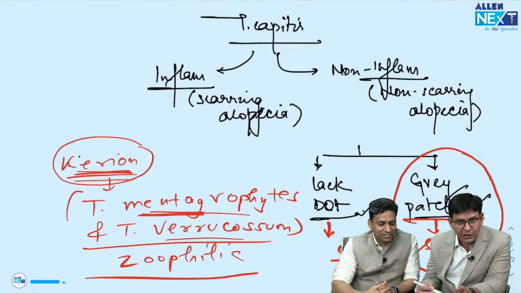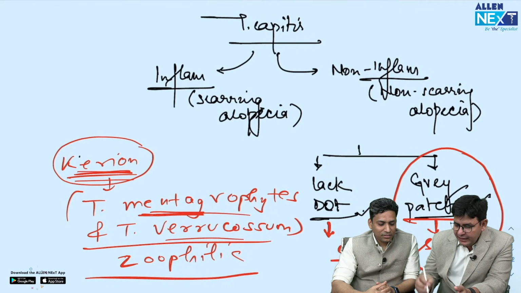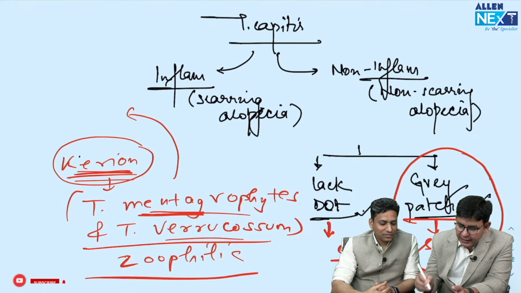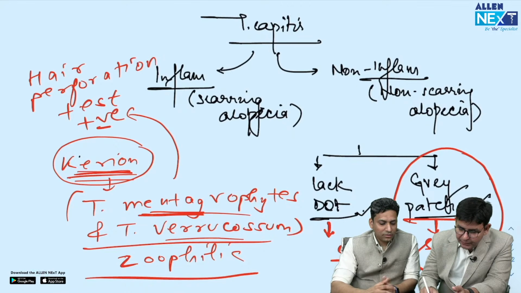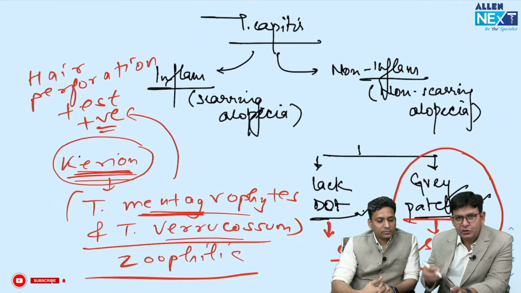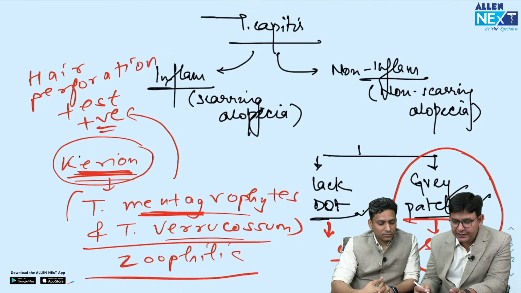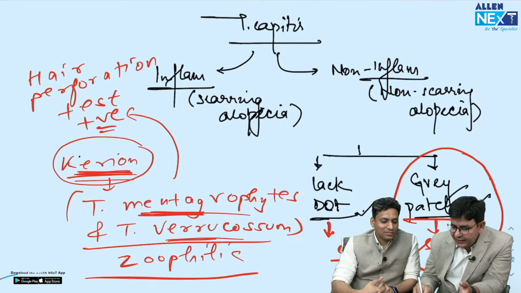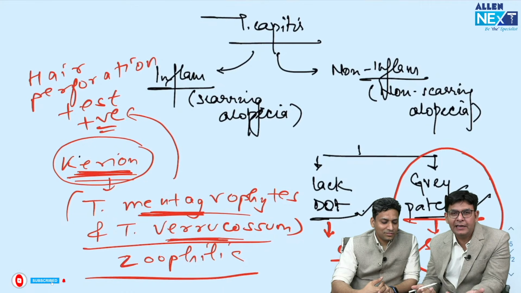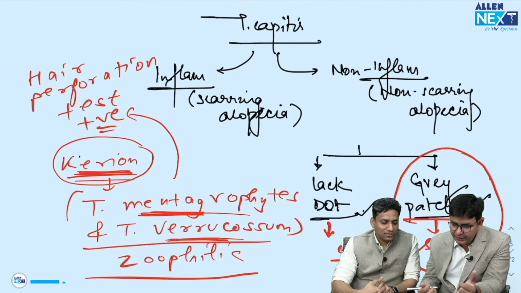So mentagro, mental. Okay, and important to know here, this was an INICET question last time: in mentagrophytes, there is a test termed the hair perforation test, which we'll tell later how it is done. But the hair perforation test is found to be positive in the case of mentagrophytes. So remember, Carryminati is there doing mental activities and pulling his hairs, perforating his hairs, and thinking that he is doing a very veerta activity. Okay, veer, so verrucosum. Fine.